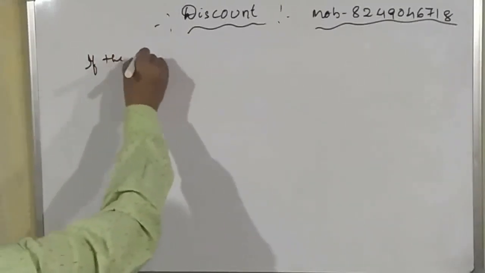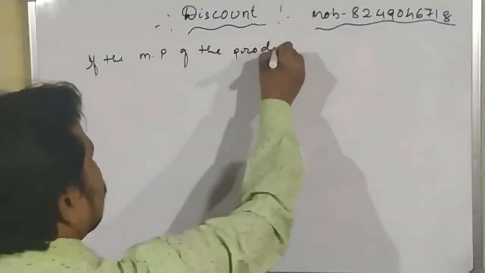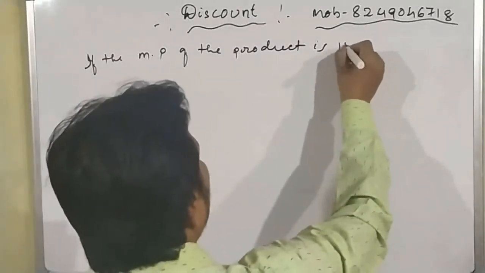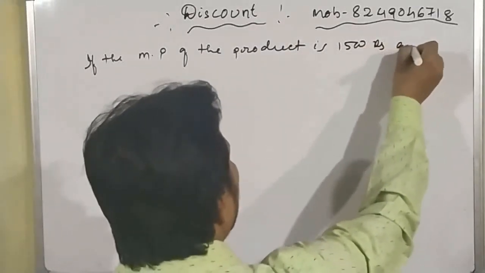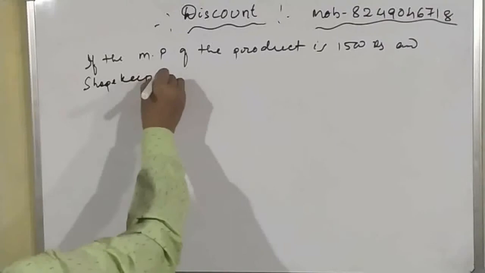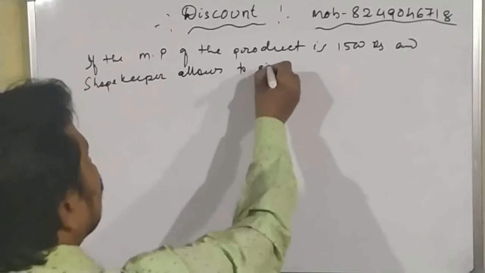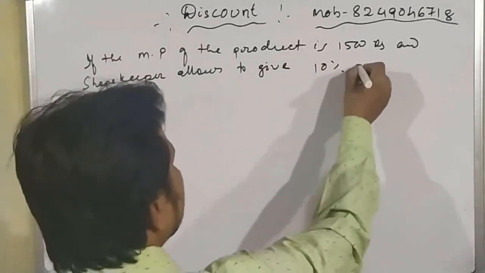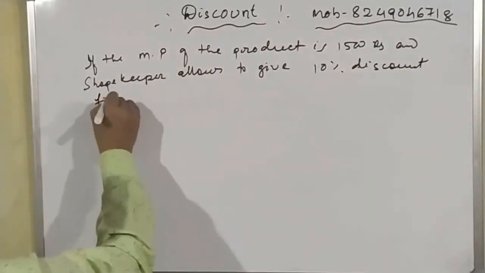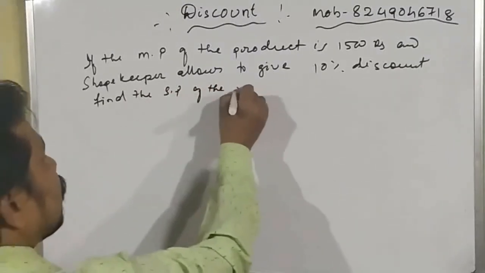If the mark price of the product is 1500 rupees, and the shopkeeper allows 10% discount, then find the selling price of the product.